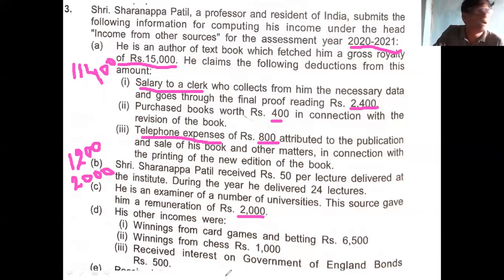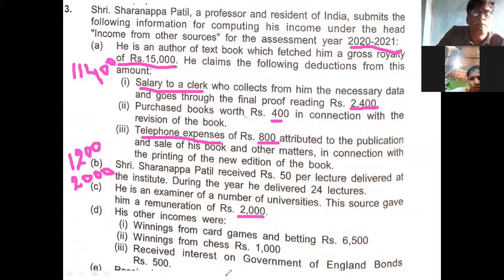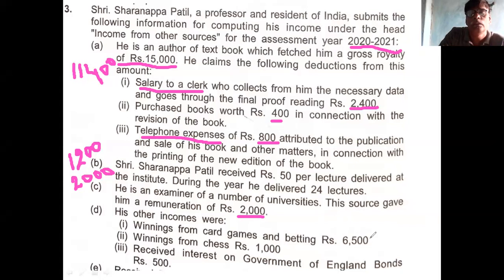Then come to the next point, the D point. In the D point, winning from card game is rupees 6500. Card game and betting is 6500. This is income from other sources. Then income from chess is 1000. What is the total? 7500 is called casual income. Remember this: you don't gross up this amount.